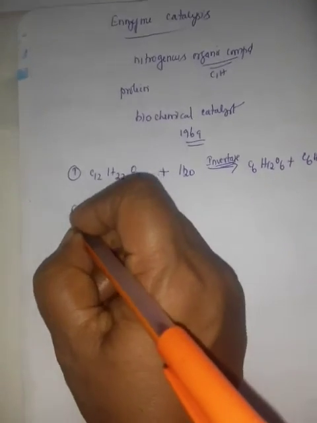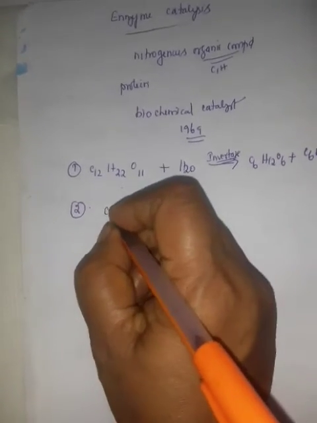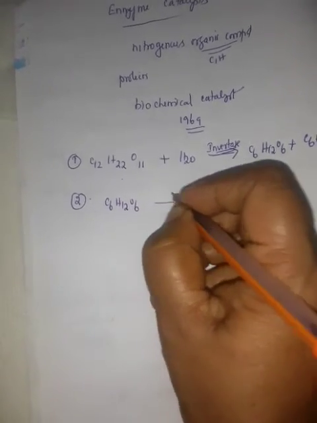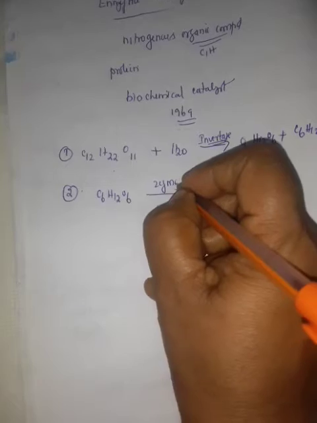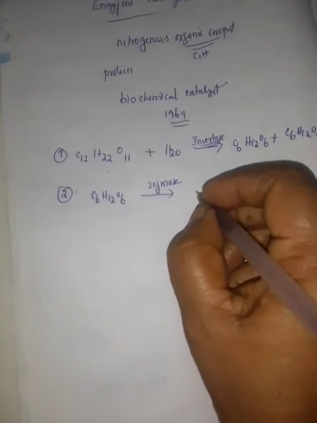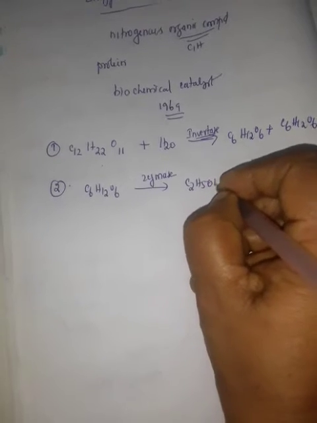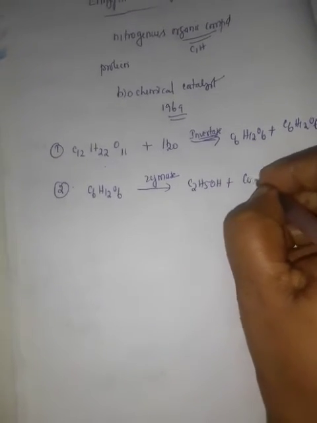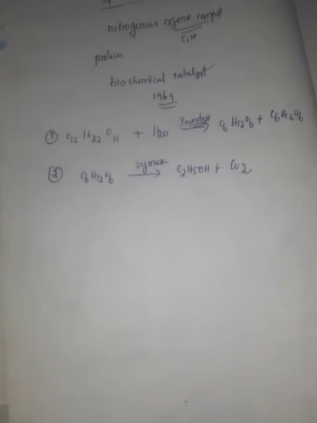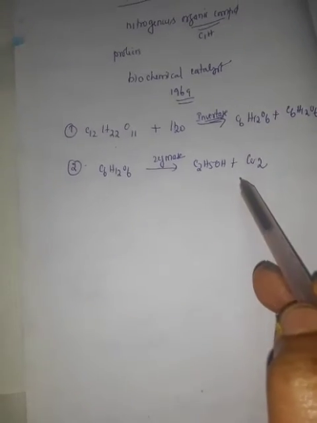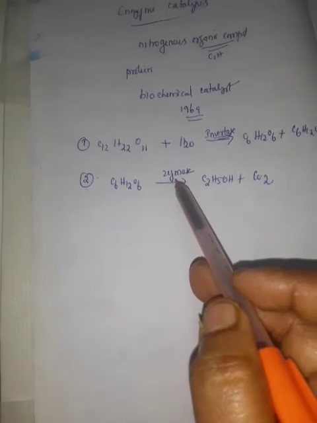Number 2, glucose C6H12O6, in the presence of an enzyme zymase, is converted to ethyl alcohol C2H5OH, and carbon dioxide gas is evolved. So this is the conversion of glucose into ethyl alcohol in the presence of the enzyme zymase.